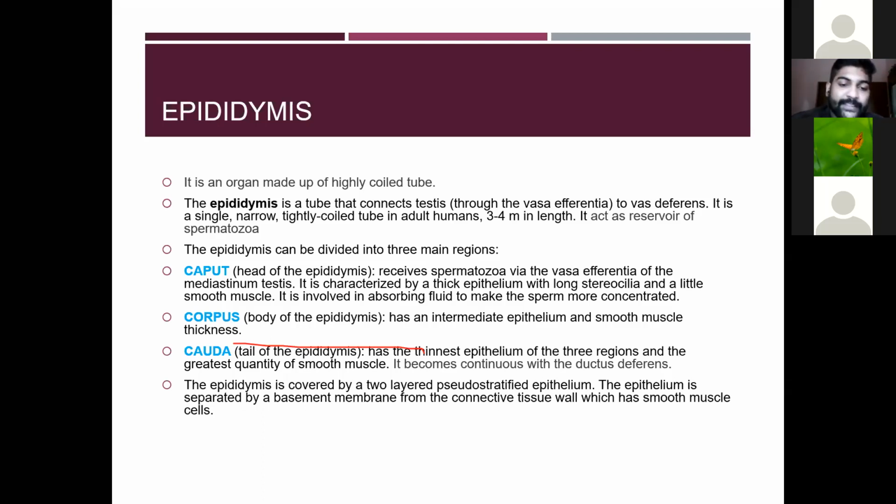Then the epididymis is covered by a two-layered pseudostratified epithelium. The epithelium is separated by a basement membrane from the connective tissue wall, which has smooth muscle cells.